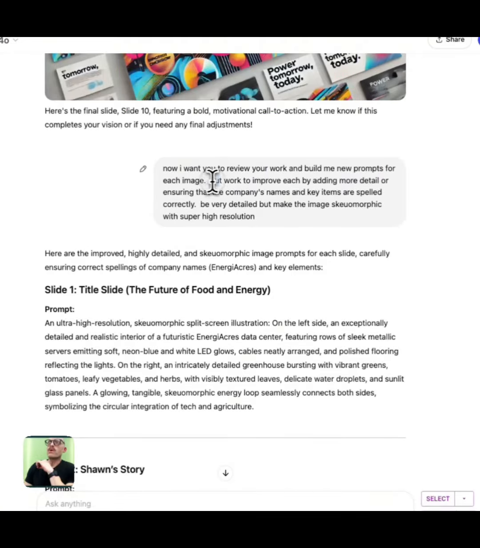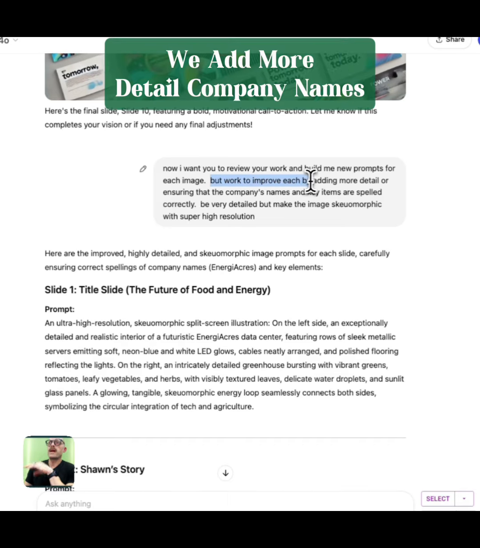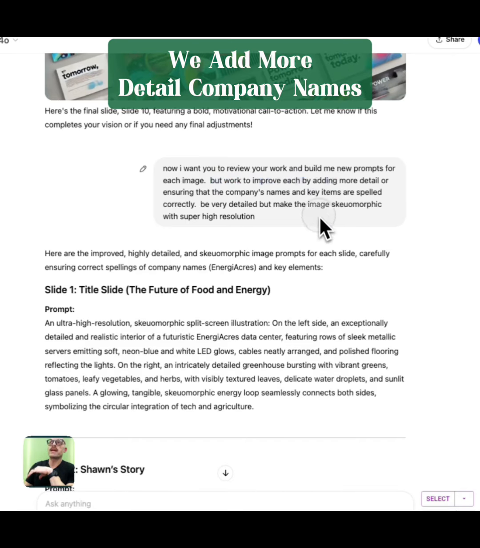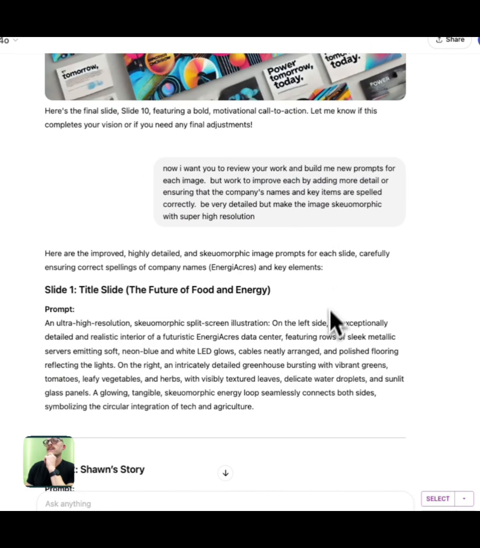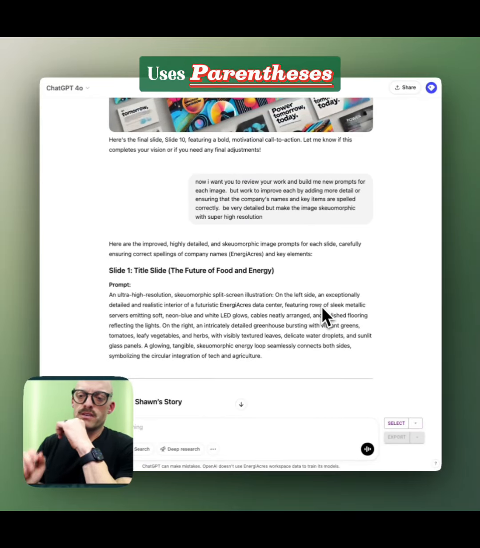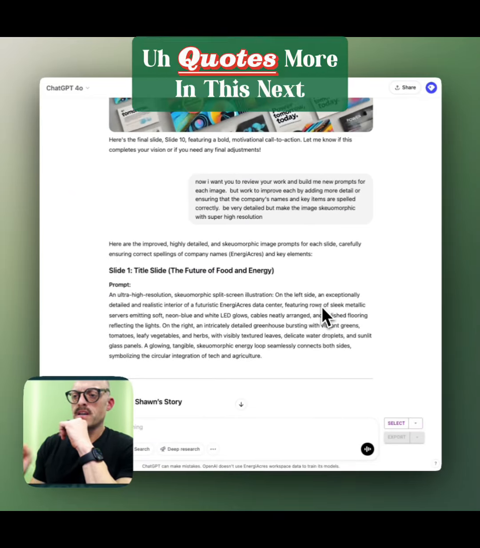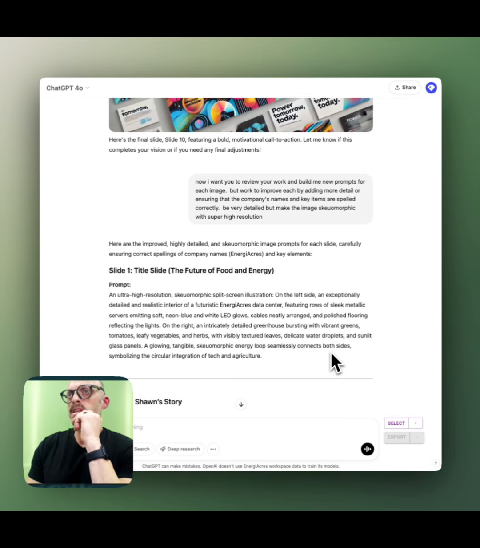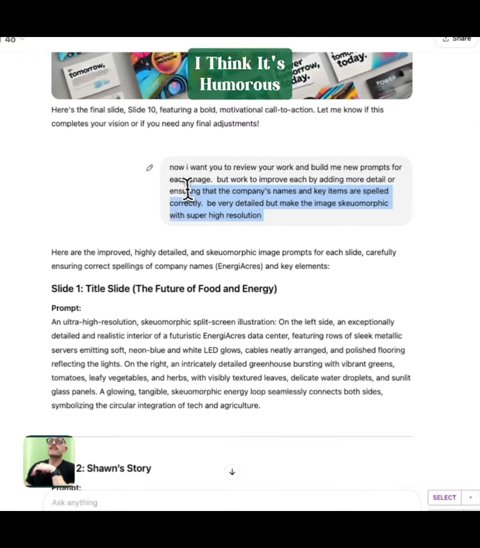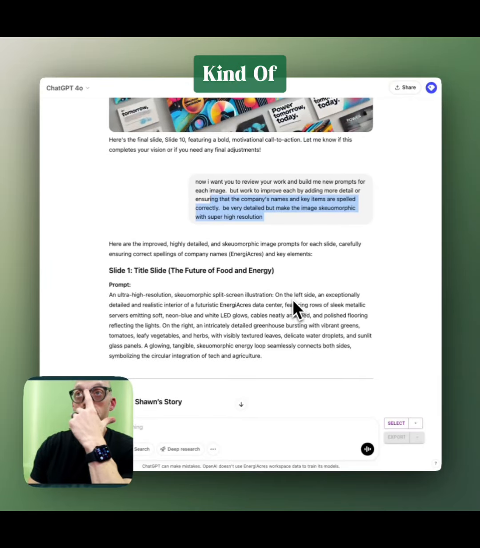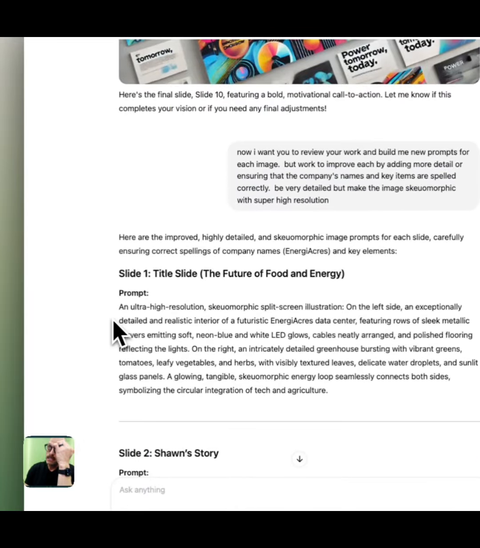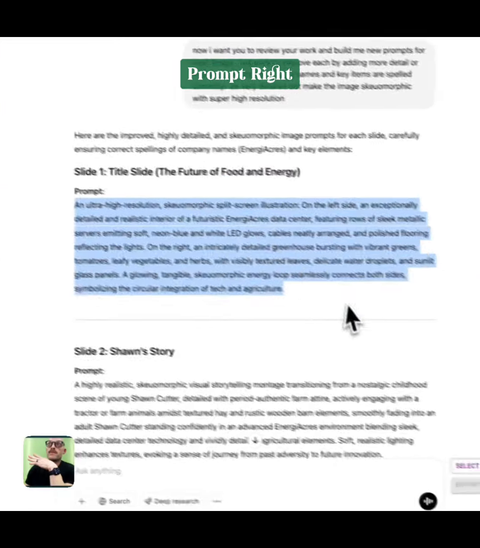Anyway, back here. We work to improve. We add more detail, company names, key items, make sure everything is spelled correctly. And so you'll notice that it uses parentheses, quotes, more in this next phase. Make it skeuomorphic. So that's a style that I'm kind of obsessed with right now. And so it did. Here's the prompt, right?